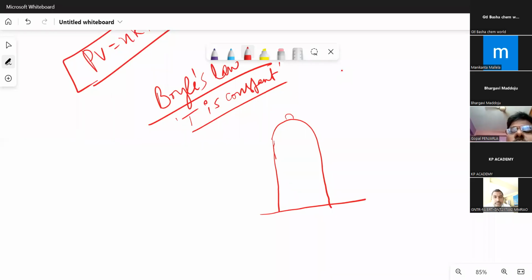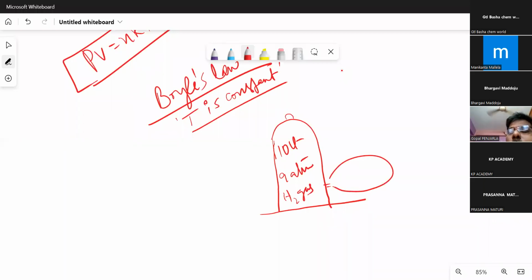Imagine there is a rigid container. The volume of this is 10 liters and 9 atmospheres of pressure is there. It is containing some hydrogen gas or helium gas, because these balloons go up against gravity, right? So we want to fill up balloons, each one a 2 liter balloon having 1 atmosphere pressure.